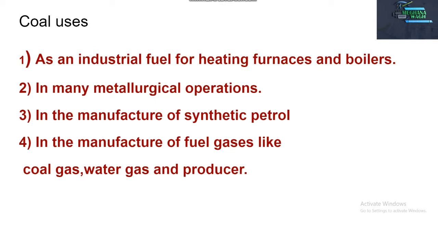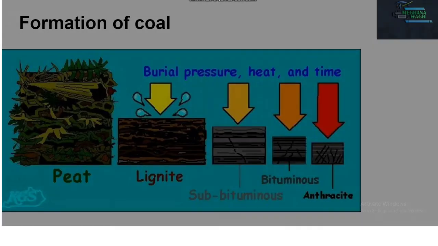Then what are the uses of coal? It is used as industrial fuel for heating furnaces and boilers, that means for steam generation in boilers. It is used in many metallurgical operations, in the manufacturing of synthetic petrol, and in manufacturing of fuel gases like coal gas, water gas and producer gas. These are the uses of coal.